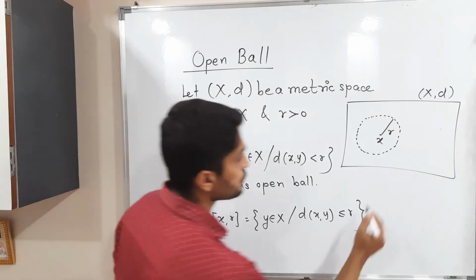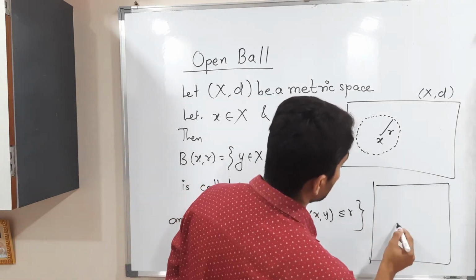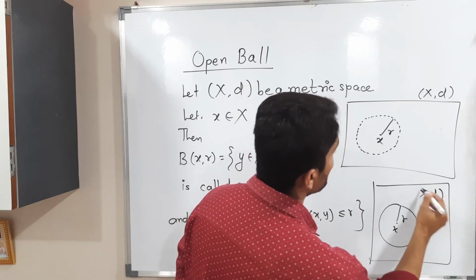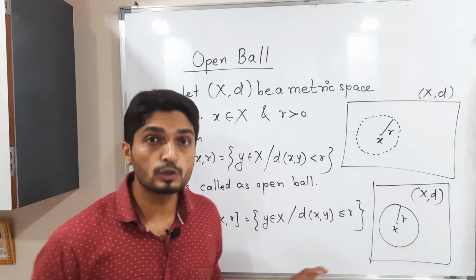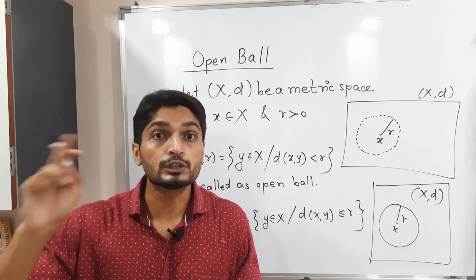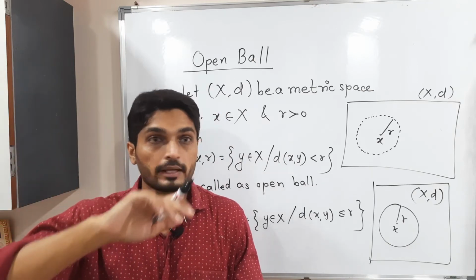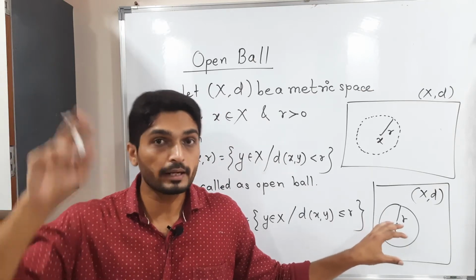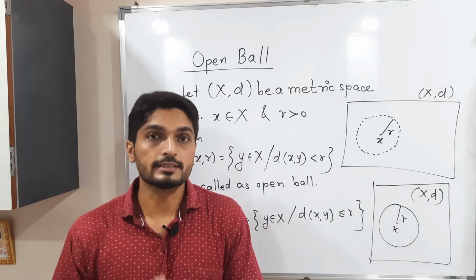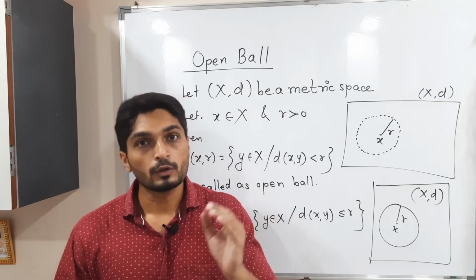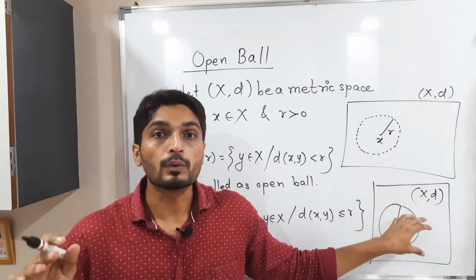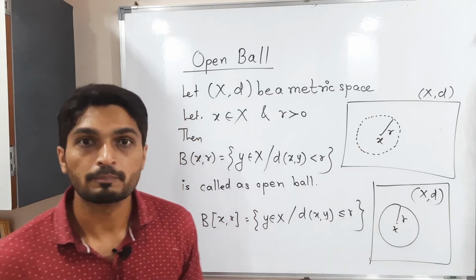If I draw a diagram like this, x is again the center and r is the radius, and (X, d) is a metric space, then this closed ball contains all points which lie inside the circle and which lie on the boundary of the circle. It contains both inside and boundary, but for the open ball we consider only those points which lie inside the circle. This is the main difference between the open ball and the closed ball: the boundary is excluded in one and included in the other. Is it clear to you?